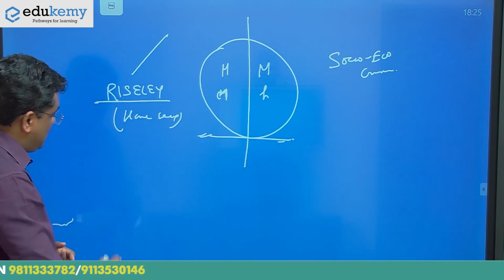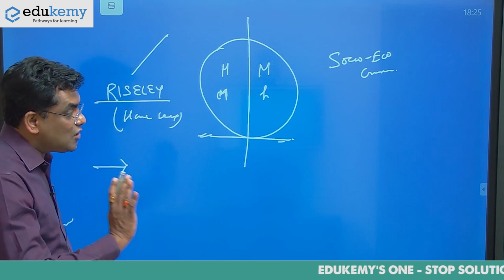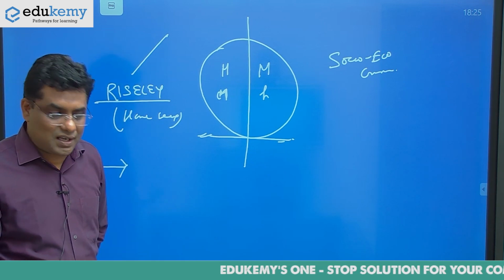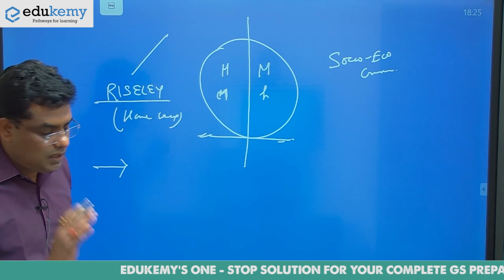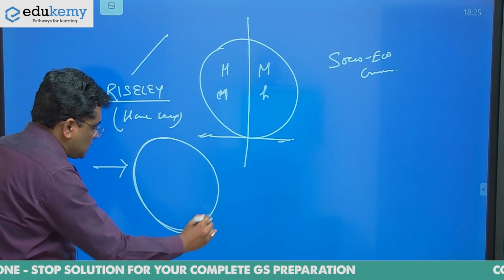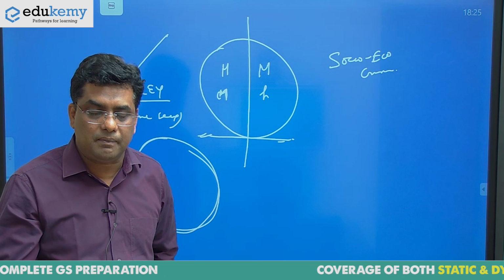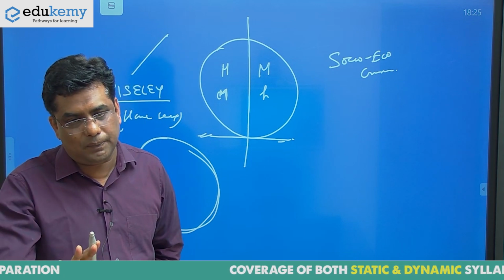But look at what Curzon officially said. Curzon officially said Bengal is a large state, so in order to have better administrative manageability, we need to divide Bengal.